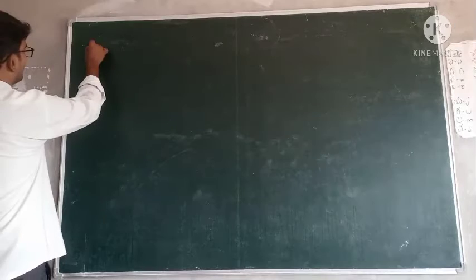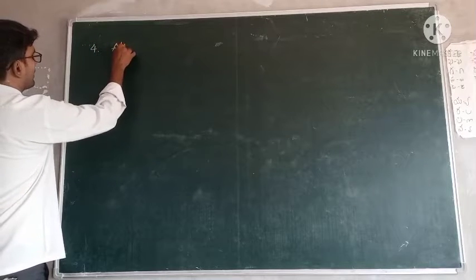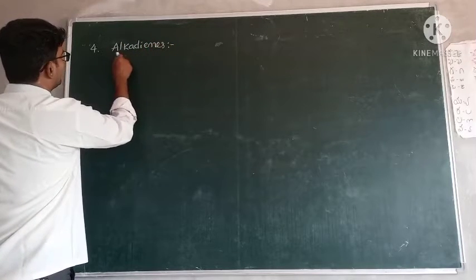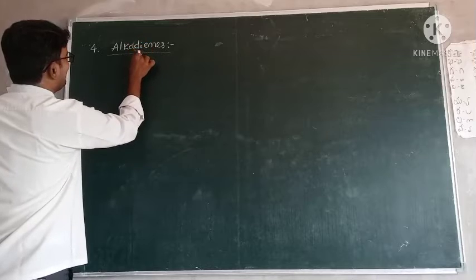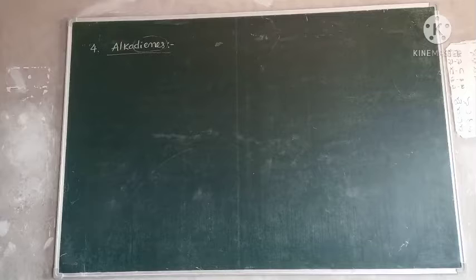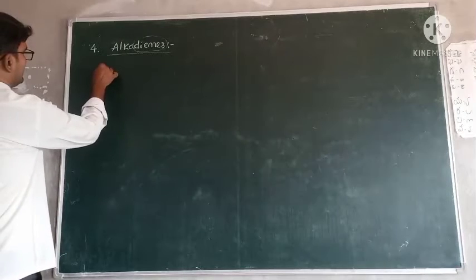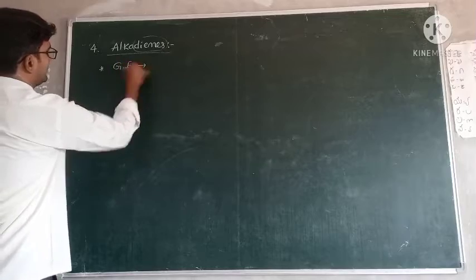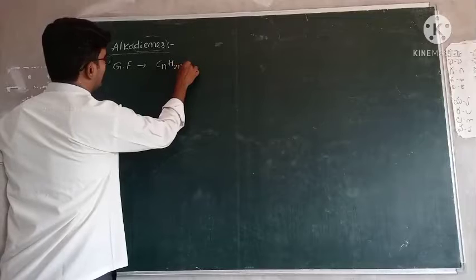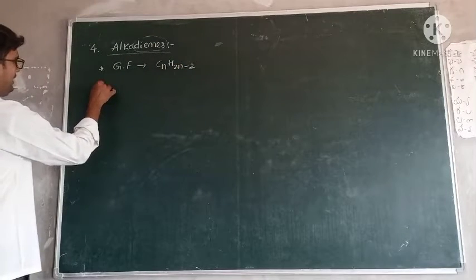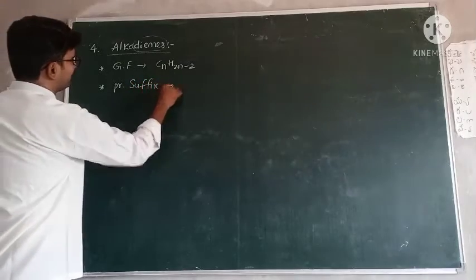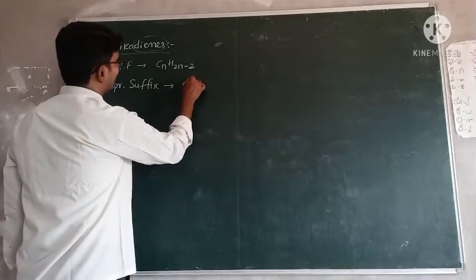Next, fourth one. Alkadienes. Dienes means 2 enes, meaning 2 double bonds are present. General formula, it is also similar to the alkynes: CnH2n minus 2. And the primary suffix name is diene.